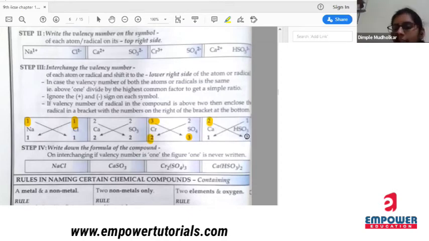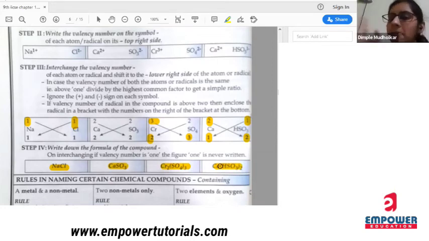It is exchanged with HSO3, hydrogen sulfate. Okay. And 1 is exchanged with calcium. Okay. So NaCl, CaSO3, Cr2(SO4)3, and Ca(HSO3)2. So what are the 4 rules for writing the compound?